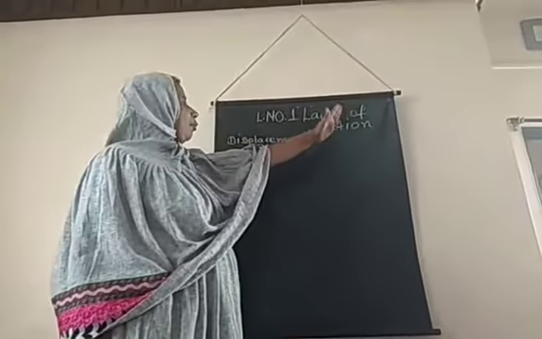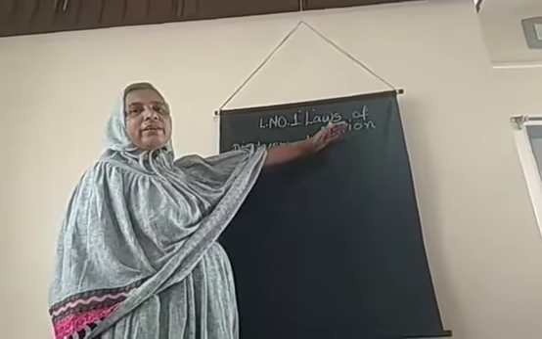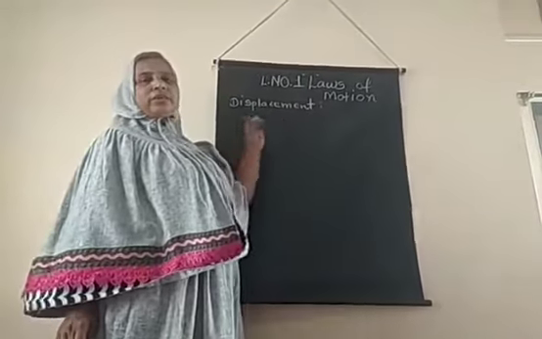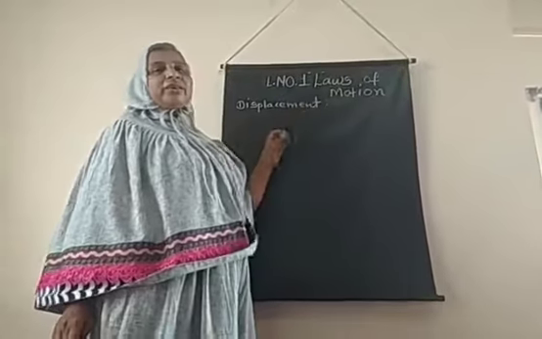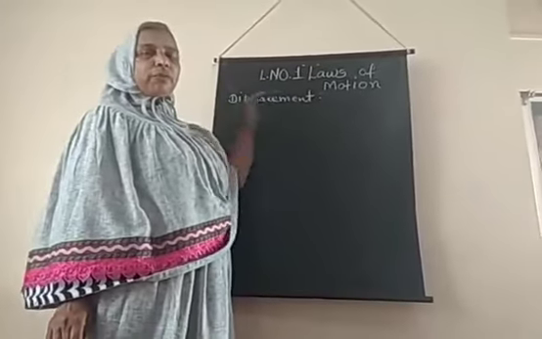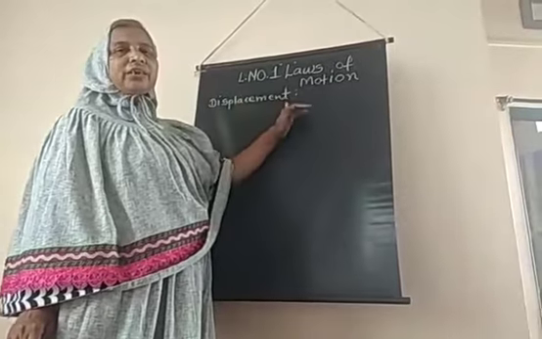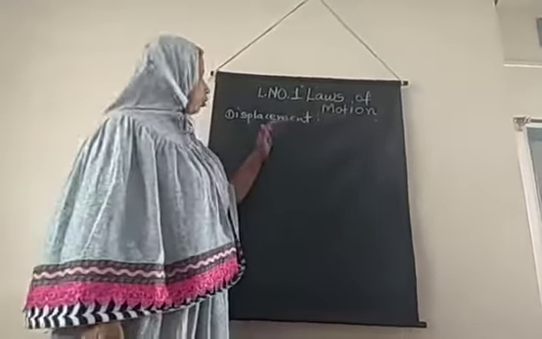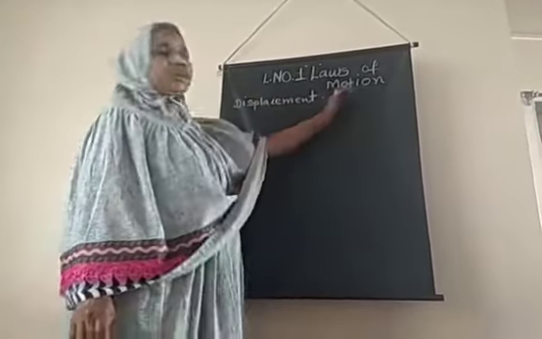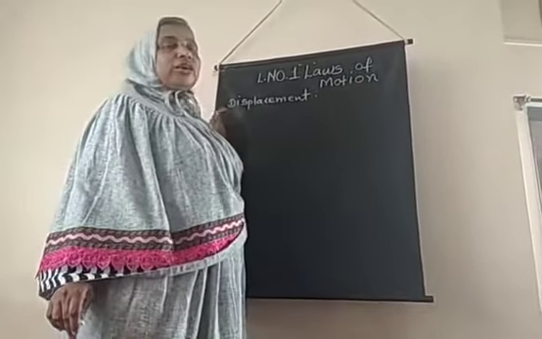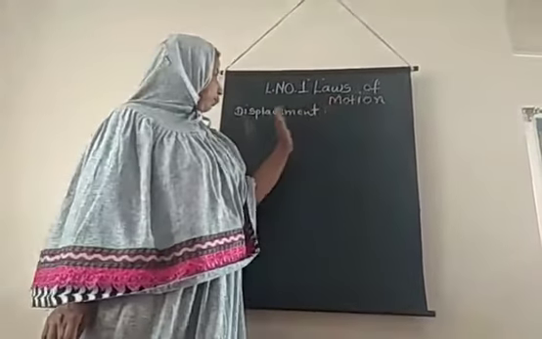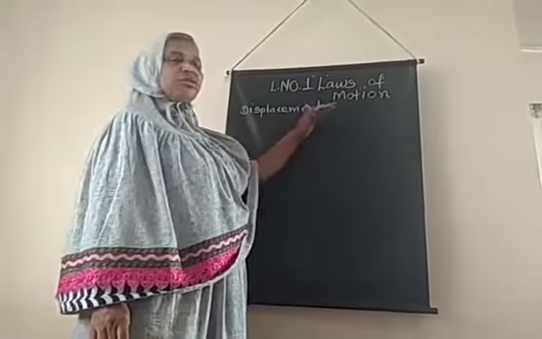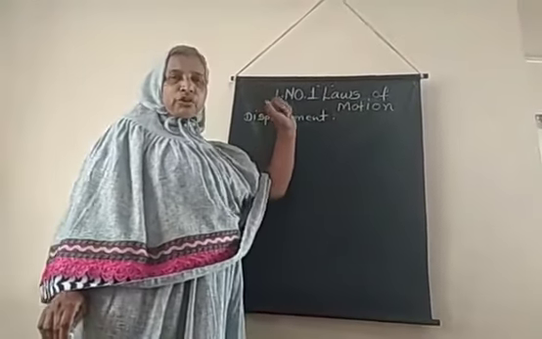We discussed the meaning of motion and distance. Distance definition I had given, so just revise the distance once again. Distance is nothing but the length of the path traveled by an object when the object is in motion. Unless the object is in motion, the object does not change its position. So to change the position, the object must be in motion.